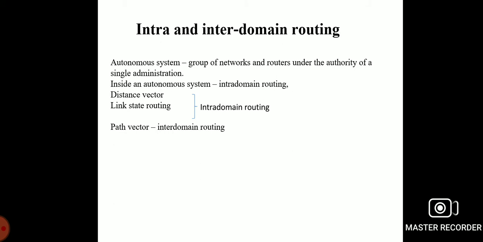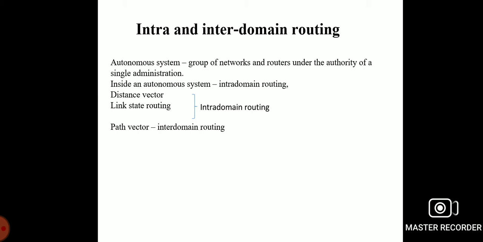An autonomous system is a group of networks and routers under the authority of a single administration. Inside an autonomous system, there is intra-domain routing. Intra-domain routing can be divided into distance vector routing algorithms and link state routing protocols. So this is the intra-domain routing category. And finally, path vector is one of the inter-domain routing protocols.